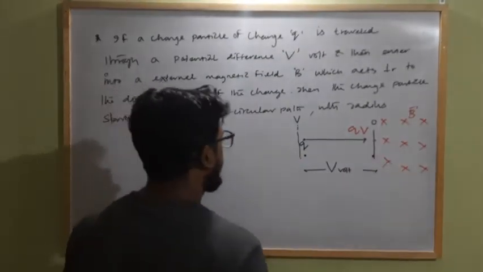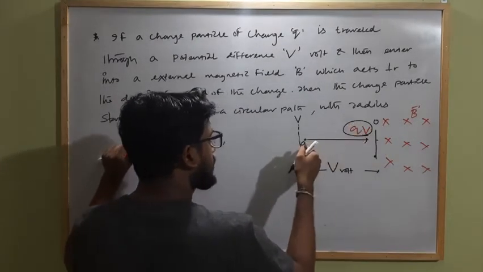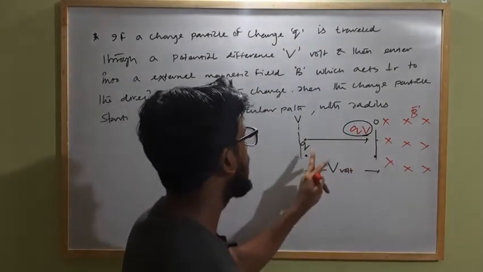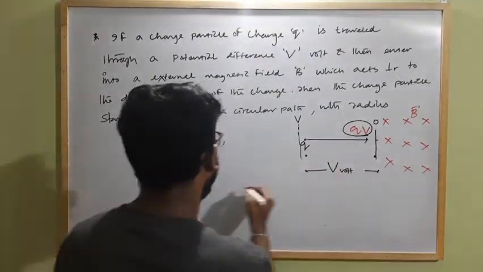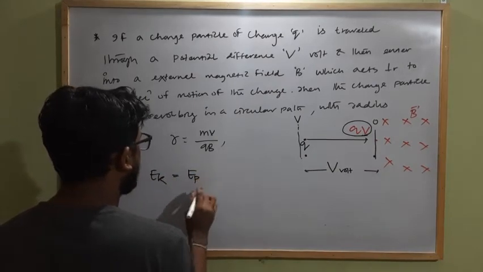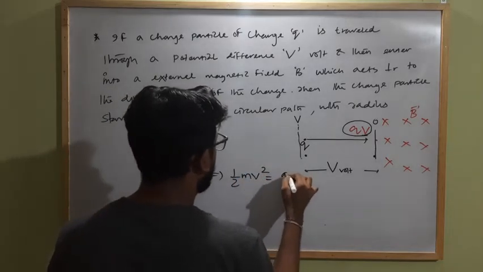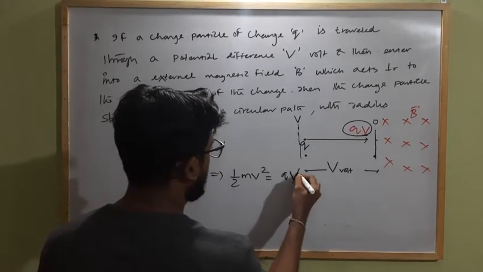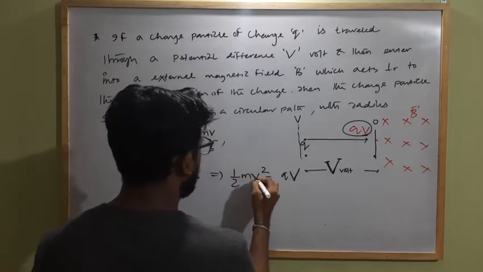As here we can consider that the total amount of potential energy lost by the charged particle will be converted into kinetic energy, because as it travels through the potential difference, the charged particle will get accelerated and gain some kinetic energy. The kinetic energy will be equal to the electrical potential energy. This implies half m v squared will be equal to q into V. This V is volt, capital V, and this is velocity.